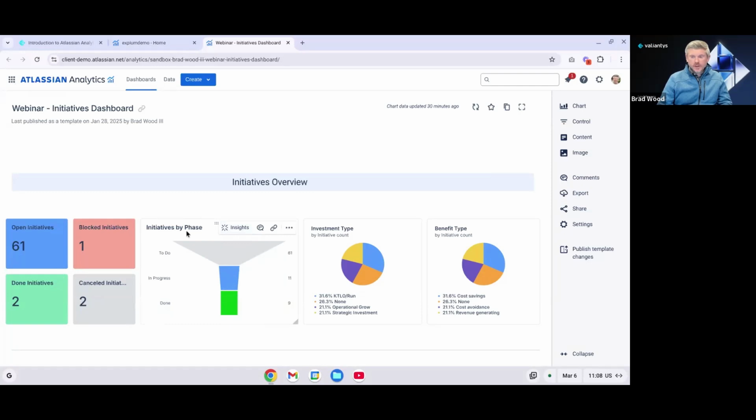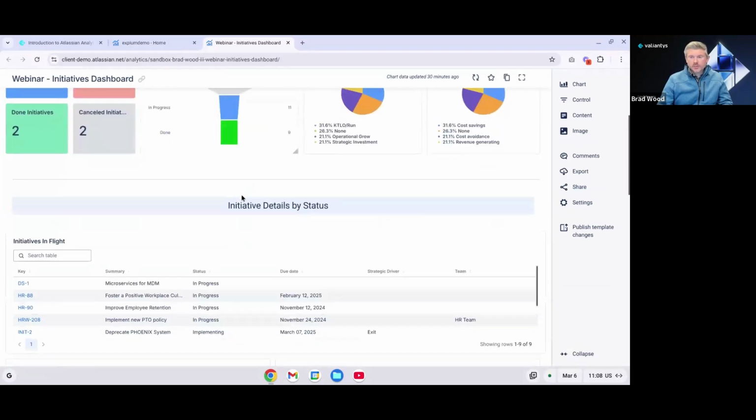We then see initiatives by phase. So how many of our initiatives are in the to-do status category, in progress, and done. And then we've got a couple charts here built on some custom fields, so investment type and benefit type, and we can see the pie charts here. And also you can see there's a number of different chart types available in analytics, and we'll look at all of those here in just a little bit.